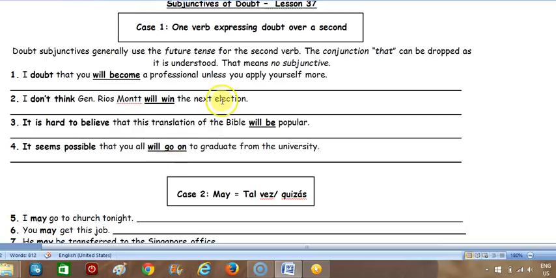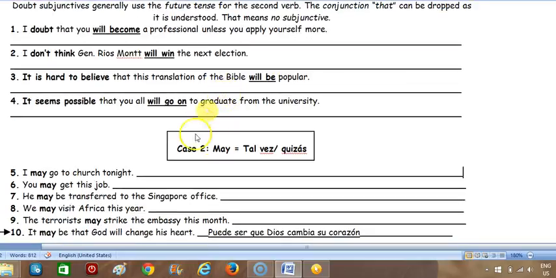So that's the majority of the subjunctives of doubt, but let's look at case 2, which is tal vez and quizás. So tal vez is an adverb, and quizás is an adverb, and in English you're going to use a verb to communicate the same sense. May is not an adverb. May is a verb, and it communicates the sense of these adverbs. So it's the closest we get.